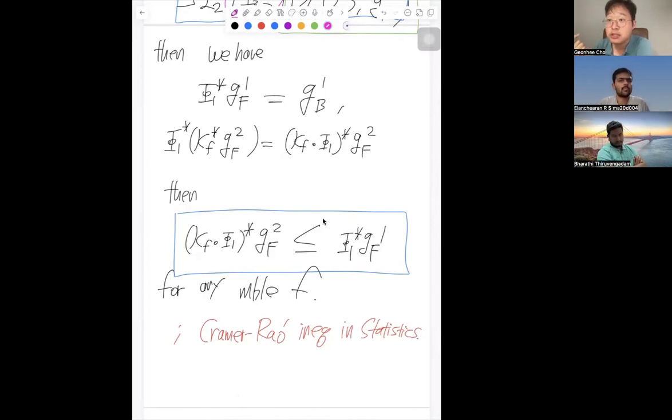This is very natural in differential geometry, because an isometry should preserve our geometric structure. That is only guaranteed for the Fisher information metric in general. This is one answer. Second answer.